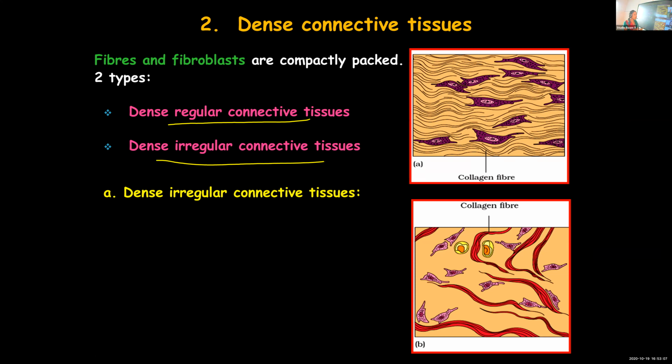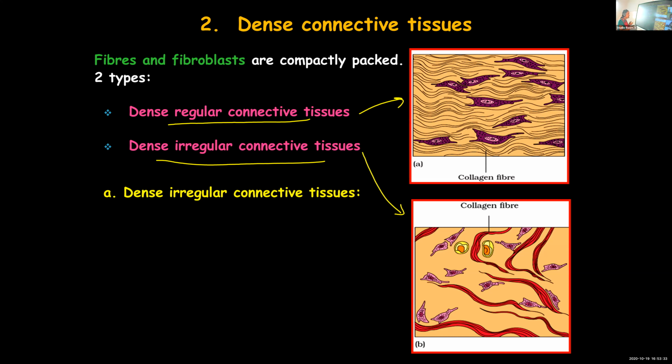The difference between these two you can see from the figure given. The first figure is dense regular connective tissue. The second one is dense irregular. In dense regular connective tissue, you can see an orderly arrangement of fibers and cells, whereas these are not arranged in a proper order in dense irregular connective tissue.